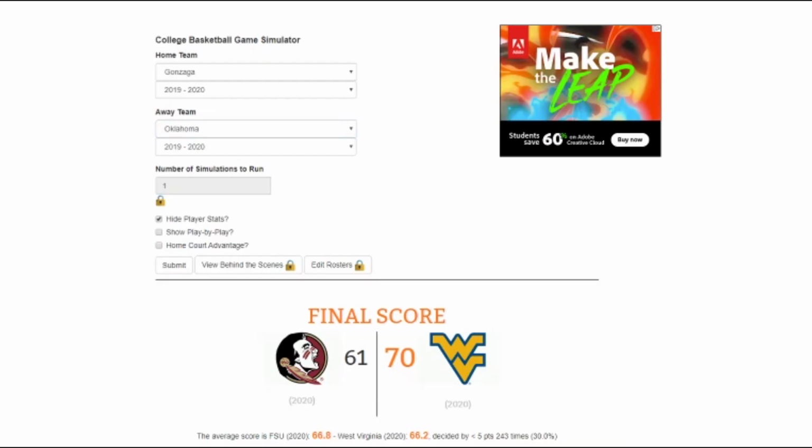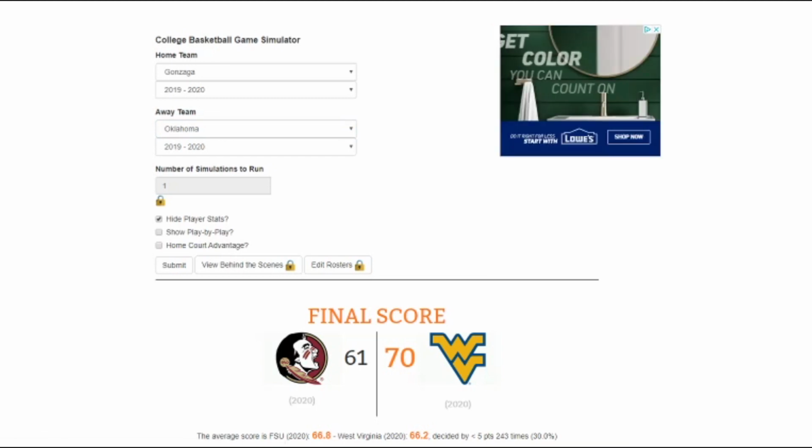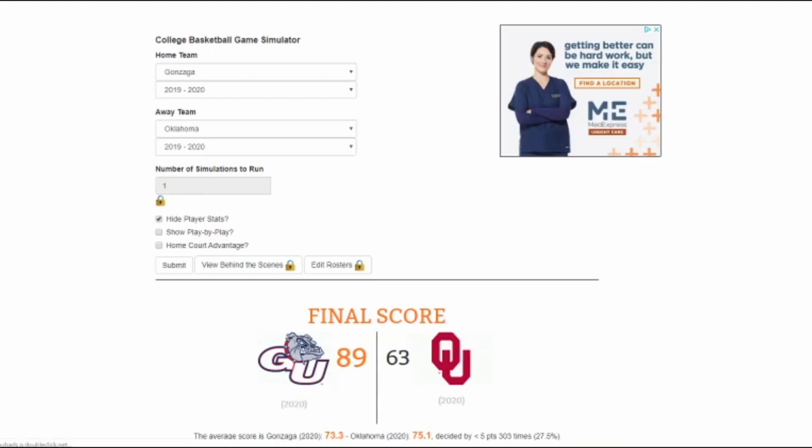Our next matchup, Gonzaga and Oklahoma. As I said in the last round, Gonzaga should go through this bracket pretty simple. They've got the talent to hang with the big dogs, not just beating up on mid-majors anymore. I'm going to go for Gonzaga over Oklahoma. 89-63 easily. Oklahoma looks to have had a cold night. Gonzaga moves on.